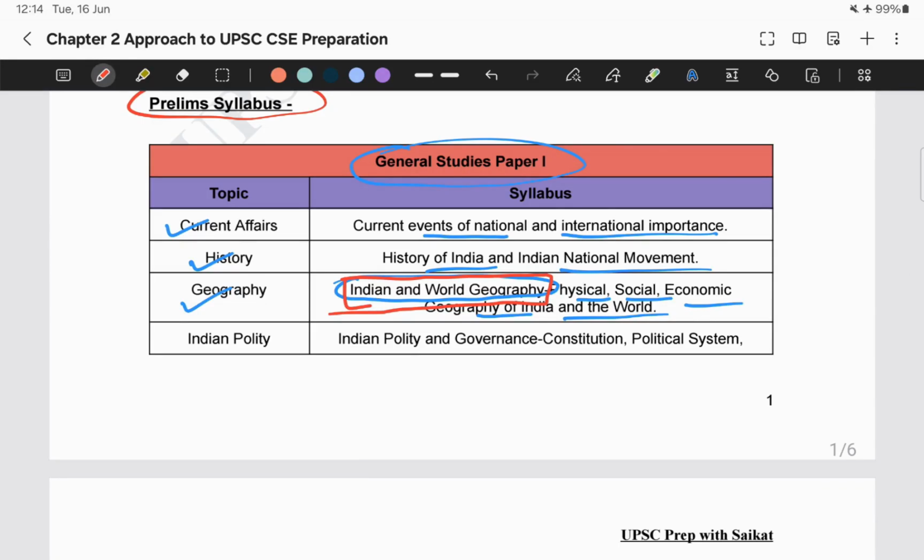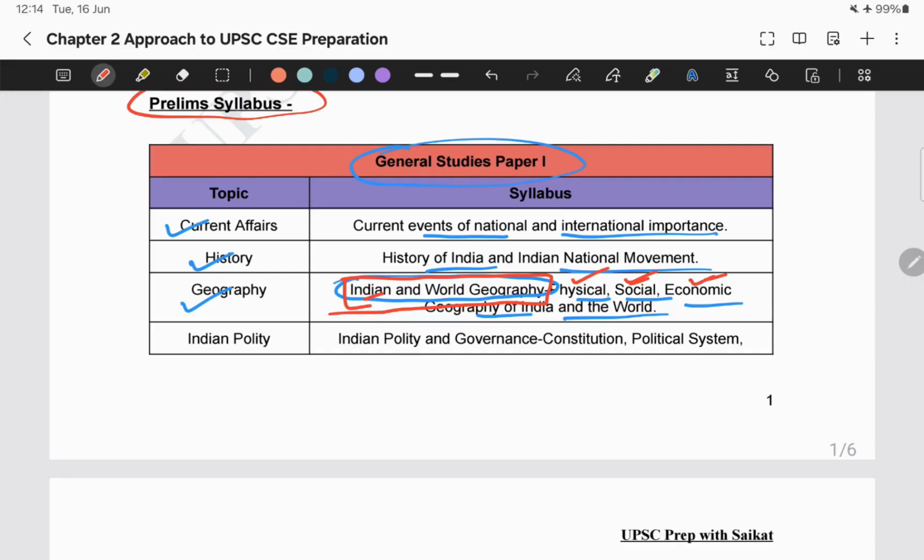Within this syllabus, what do we need to study? The physical geography of India, the social geography of India, the economic geography of India. From the world geography perspective, what are the things that we need to study? The physical geography of the world, the social geography of the world, and the economic geography of the world as well.